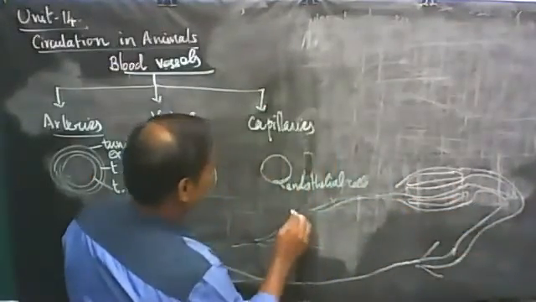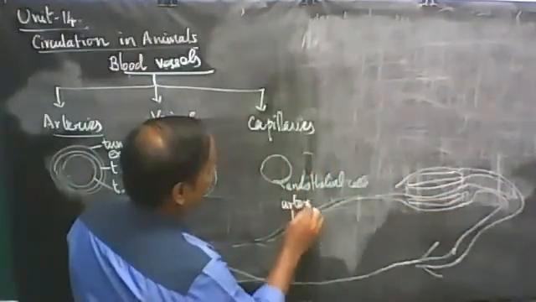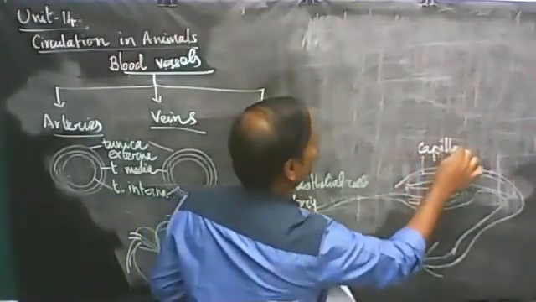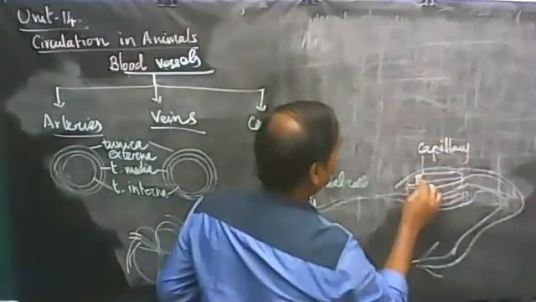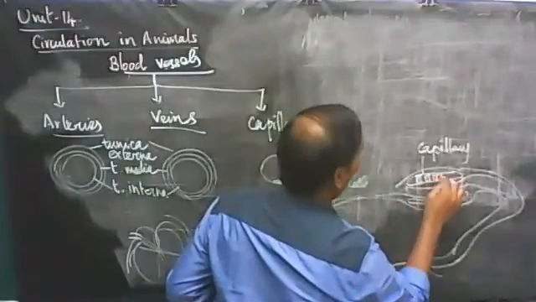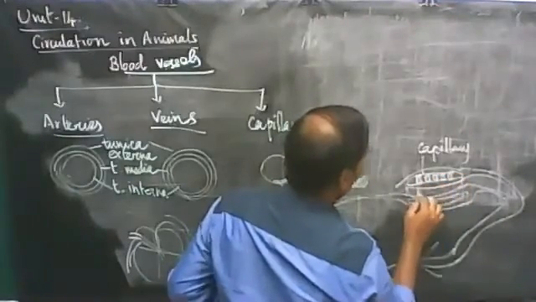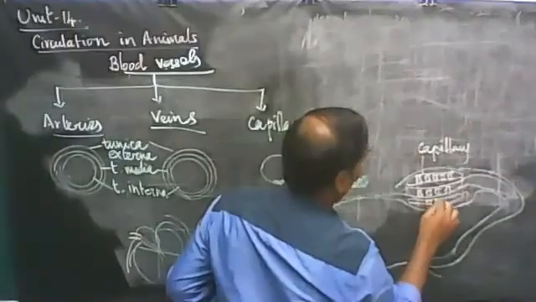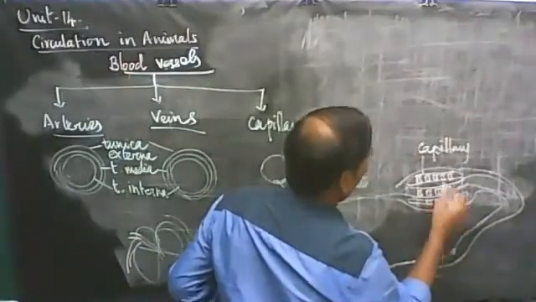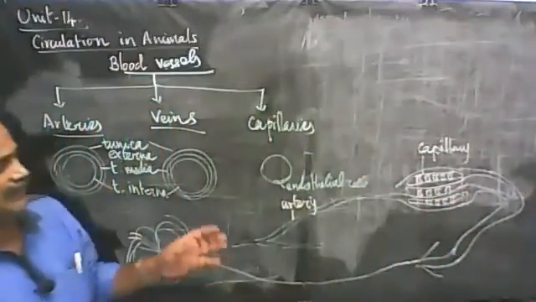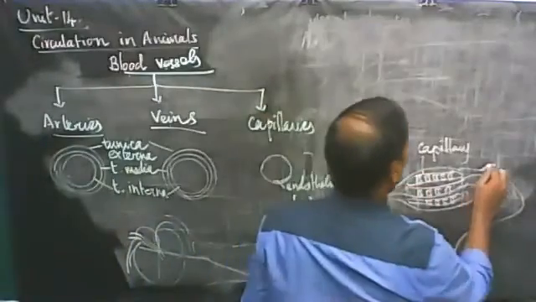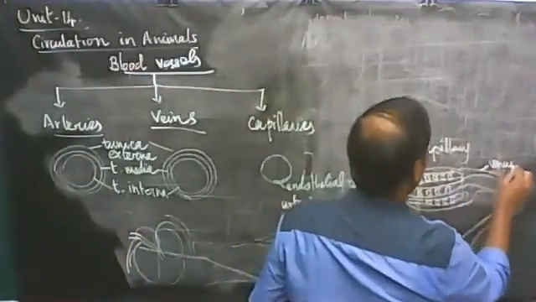Now imagine this is the artery. This is the capillary. Capillary, in the sense that it is present in between tissue, I mean cells. Here you can find an enormous number of cells. So it distributes plasma, the liquid part of the blood, into the cells. Capillaries reunite to form venules.